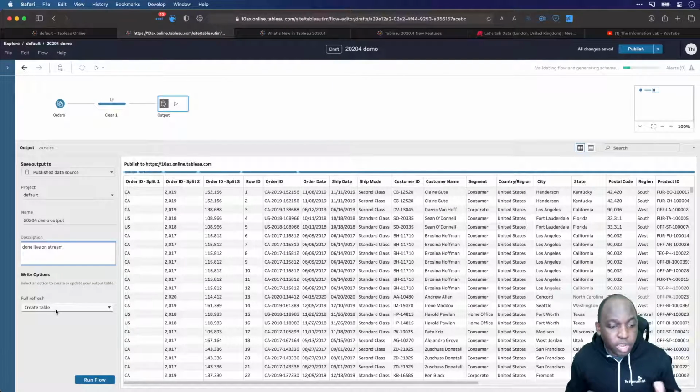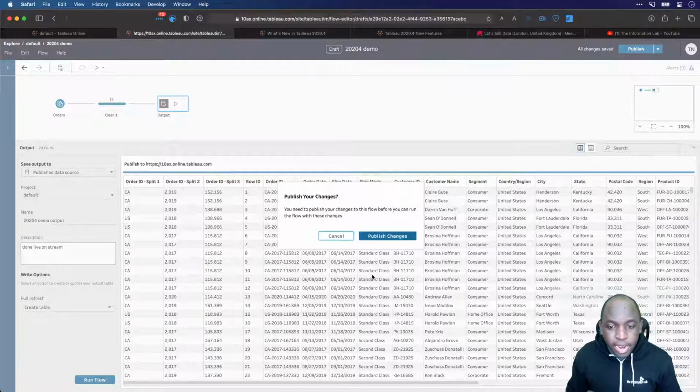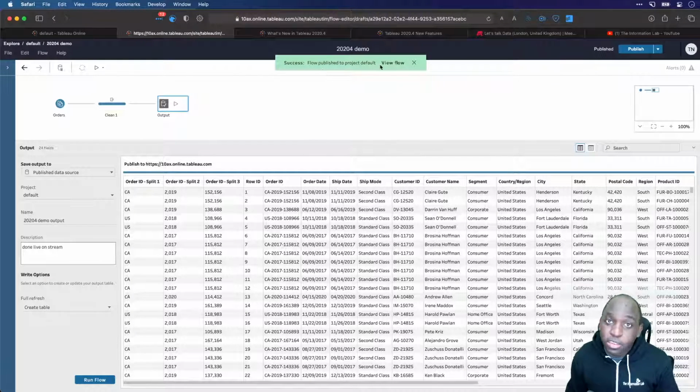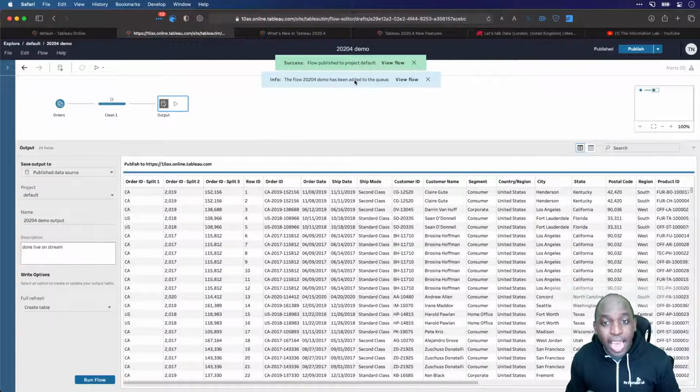Okay, and we're going to create a table because it's a brand new item, and we're just going to hit run. Now, the thing is, when you run, it's not like desktop. You have to publish your changes, because I've changed something here. It's asking me if I want to publish the changes. I wish it would do that automatically, because now that I've done that, you can see it's successful. I then have to hit run again. And now the flow is actually added to the queue.